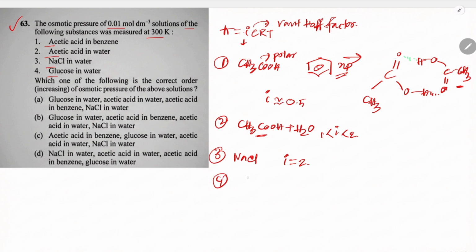4 is glucose. Glucose is a non-electrolyte, so the i value is basically 1. The highest is 3, which means NaCl in water. After that, the 2 is CH3COOH, acetic acid in water. And the least will be 1, acetic acid in benzene basically. So option C is correct.